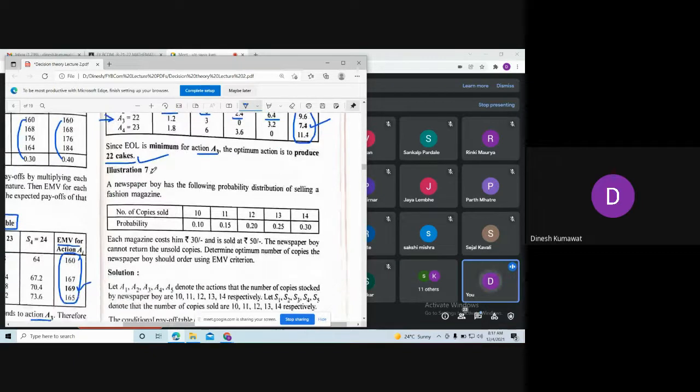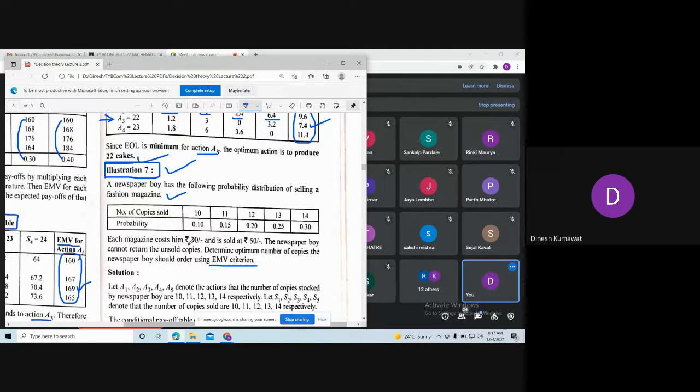Now you can see this is a similar kind of example, and this is going to be determined using the EMV criterion. We have already seen one example, and in fact two more examples based on the EMV criterion. So I am going to leave this illustration for your homework.